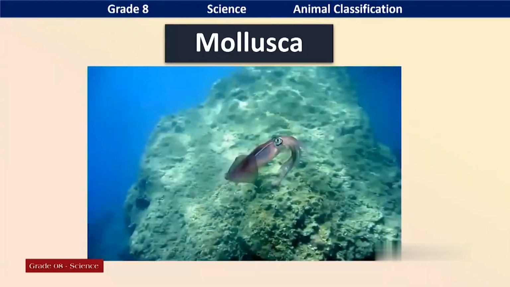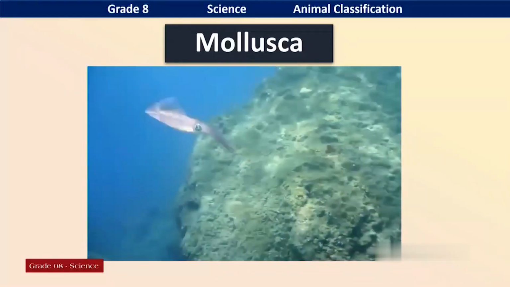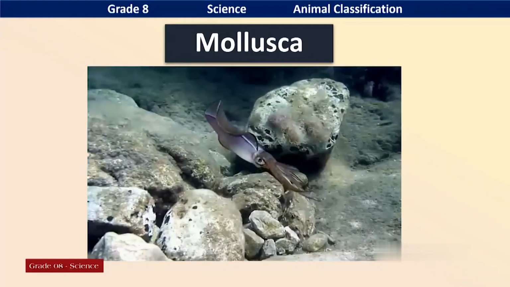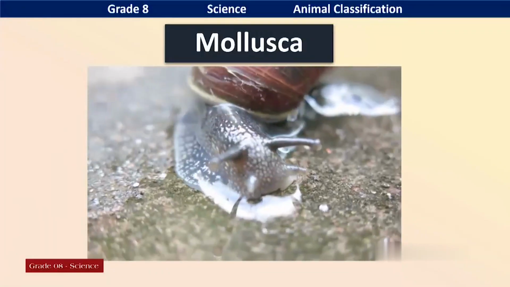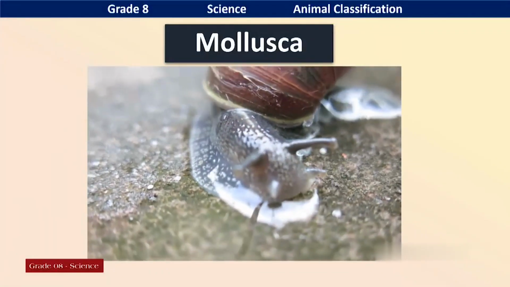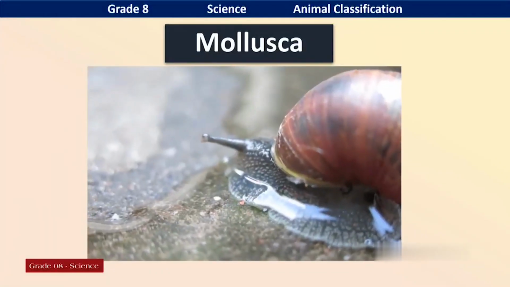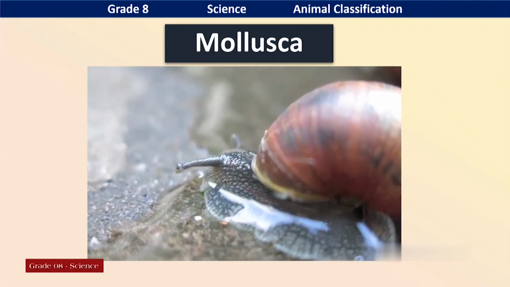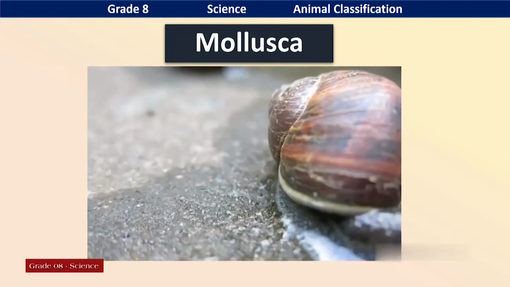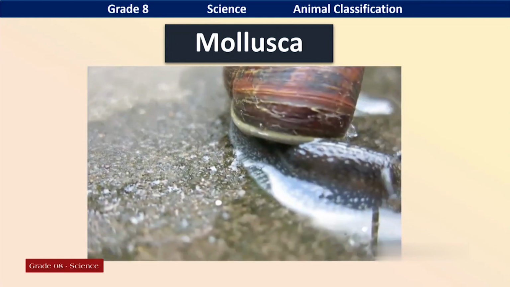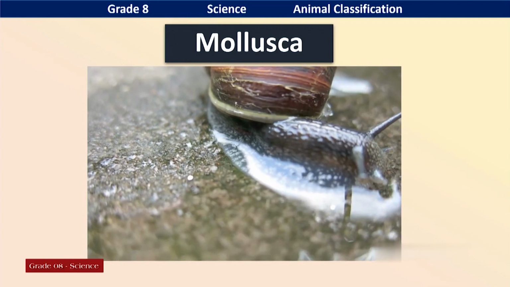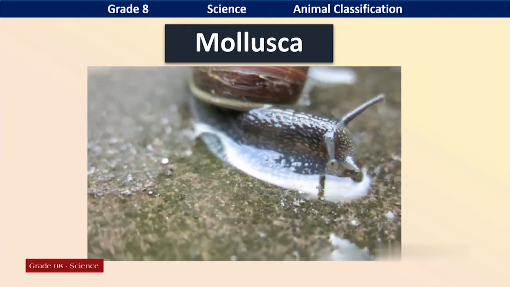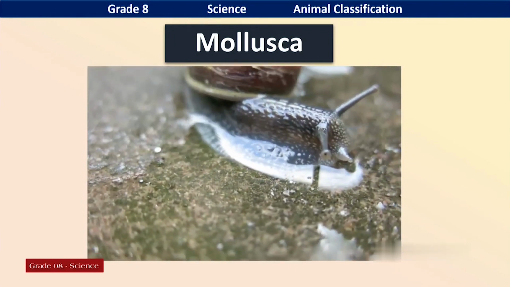There are bivalves, some other creatures in the sea, and some are in the terrestrial environment. This is a snail. It is in the terrestrial environment. There you can see wet skin. It is called moist skin.